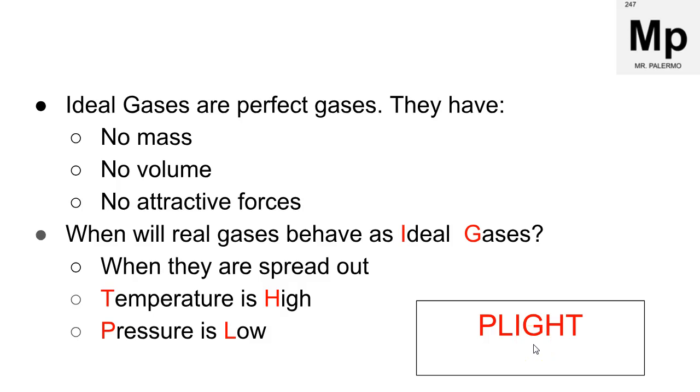And in doing so, we keep these particles away from each other, and we limit those attractive forces, and then the volume becomes negligible because the distance between these particles is much greater than the actual size of the particles themselves. And gases that behave most ideally are ones that have very, very little mass. So things like hydrogen, for example, would be a good example of an ideal gas under these conditions.